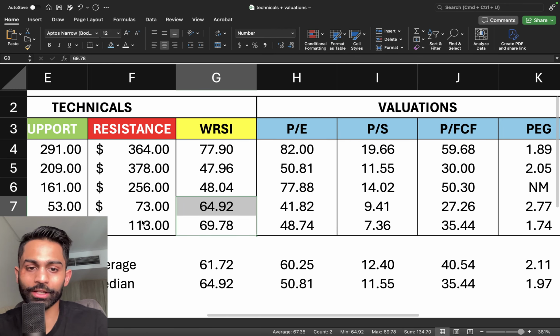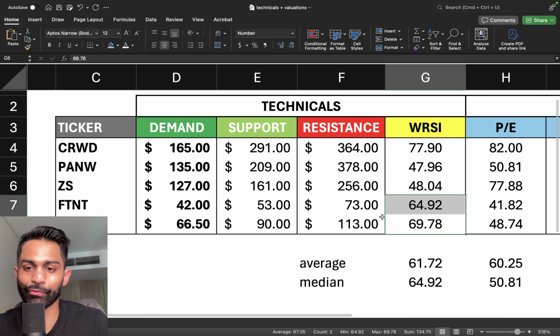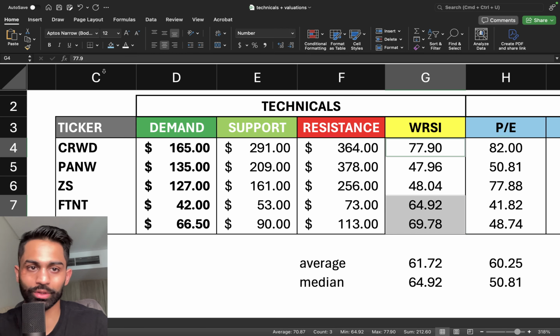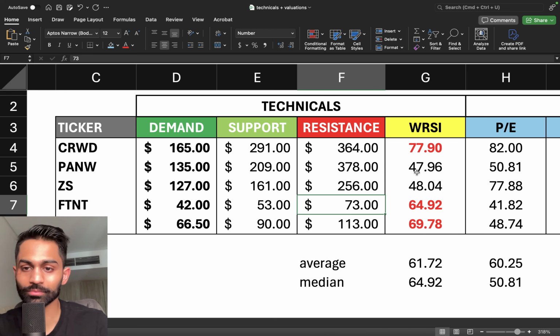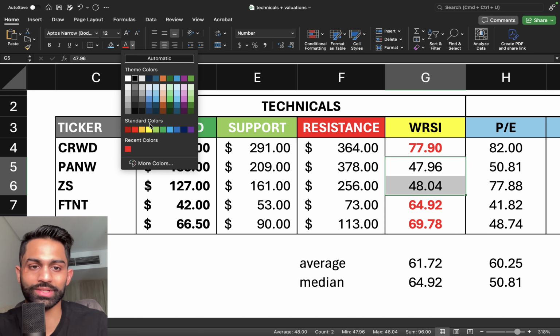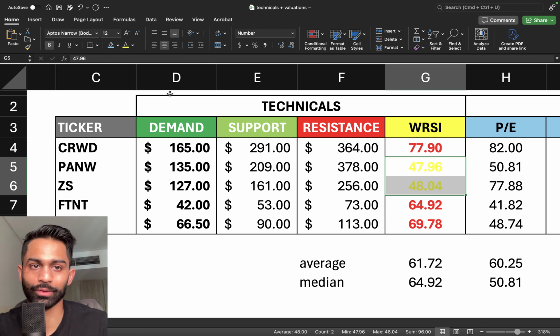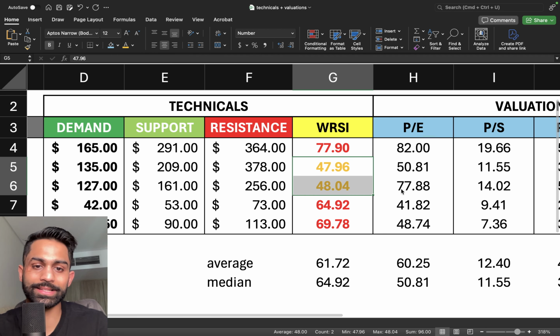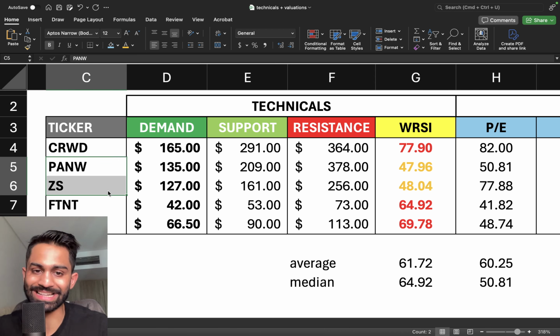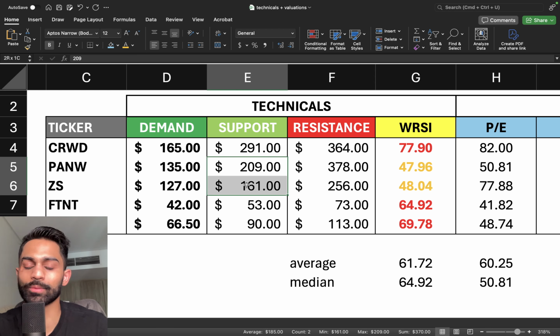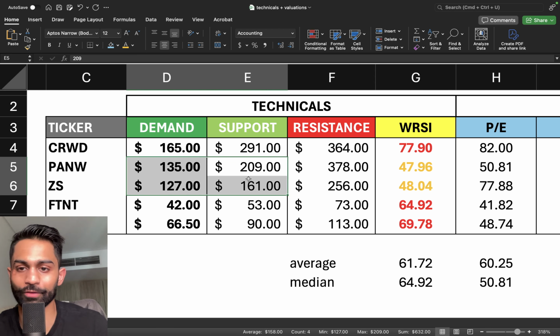So I would argue on a technical basis, we've got OKTA, Fortinet, and Crowd trading at very overbought levels at the moment. These two are quite neutral, I would say. So I would put them in a yellow. Let's just do a little bit of orange so it's readable. So orange, and nothing really is technically oversold at the moment. Palo Alto and Zscaler are coming down, and I would ideally be looking at this from a support and as low as the area of demand levels.